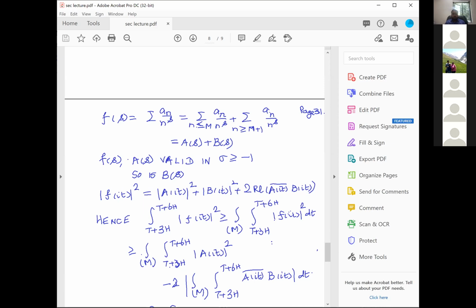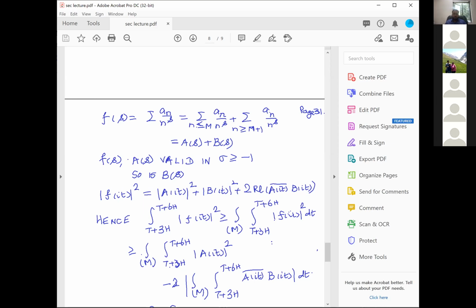And therefore, what I will have is the multiple integral T plus 3H, T plus 6H of mod A of it whole square minus 2 times the multiple integral T plus 3H, T plus 6H of A of it bar B of it dt.